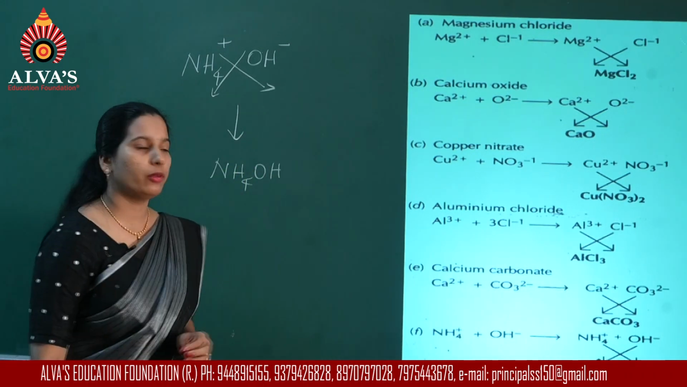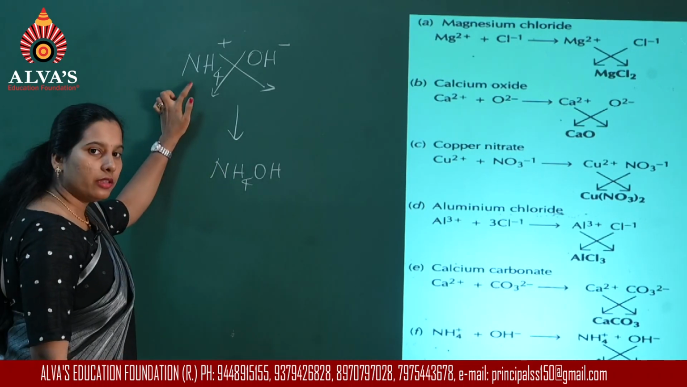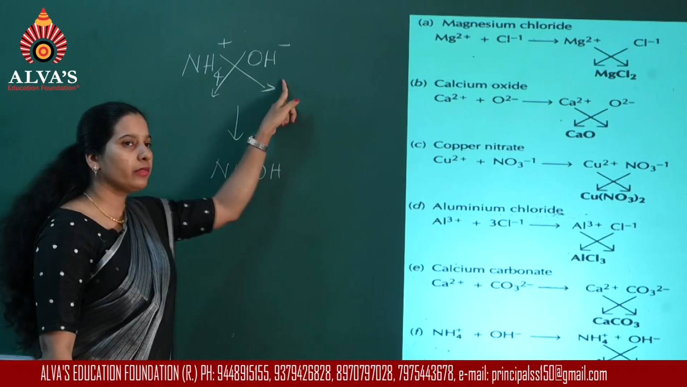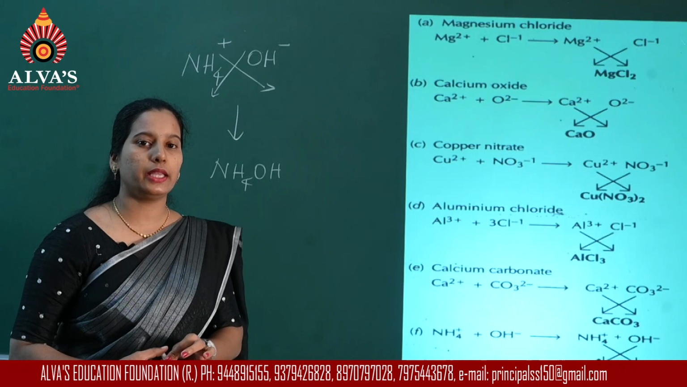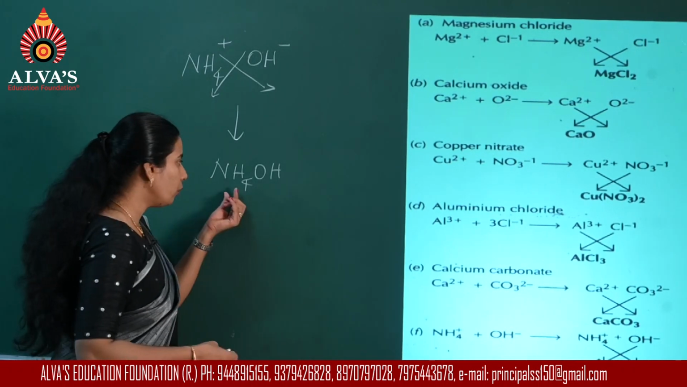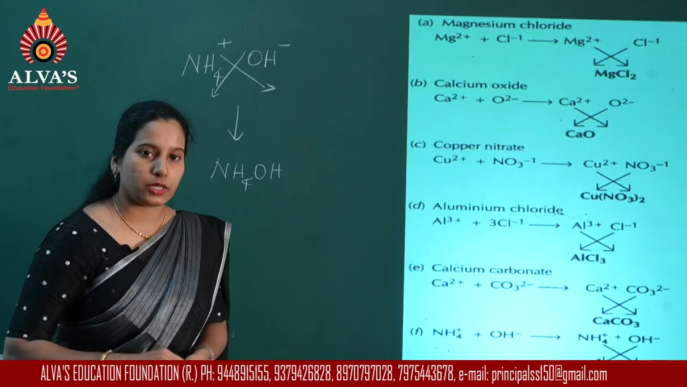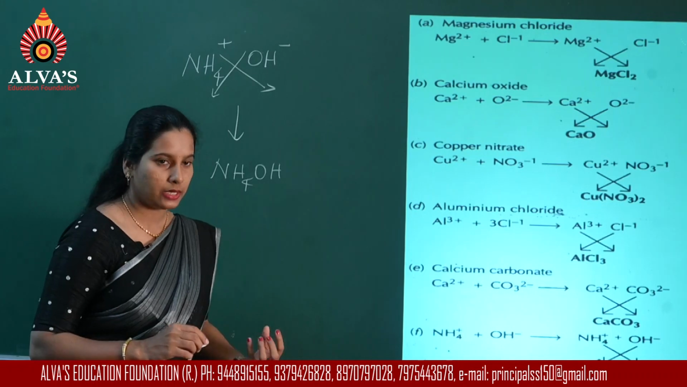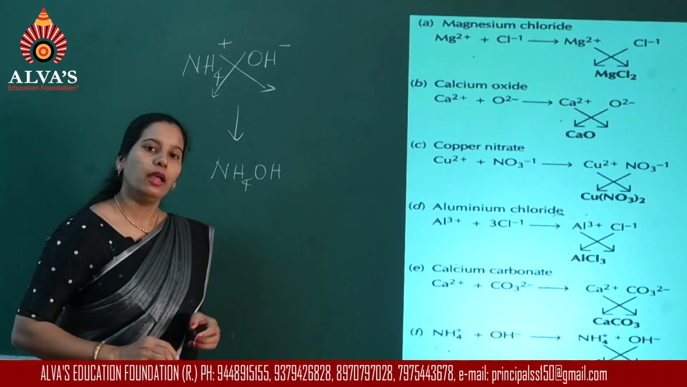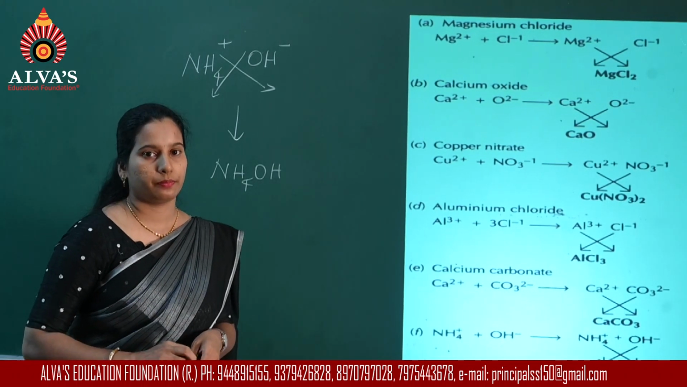So, the final formula is NH4OH. Now, here this is a polyatomic ion, this is also a polyatomic ion. Why are we not using the bracket? Because we don't have anything left to write as a subscript. So, when you have to write a number as a subscript, then you have to cover it with the bracket, otherwise it is not required.